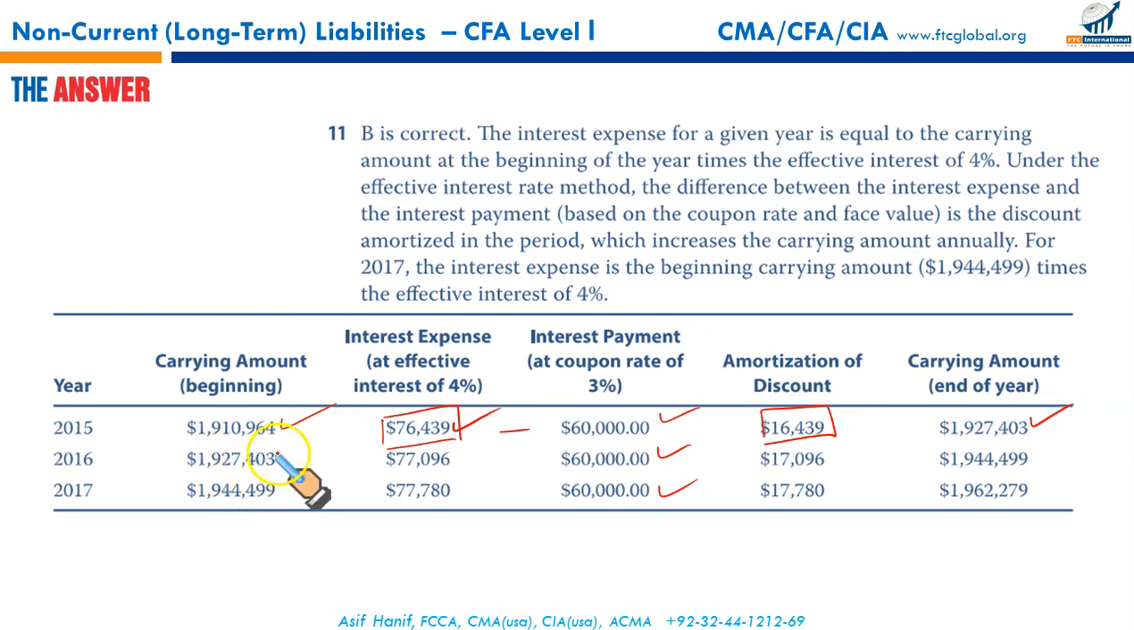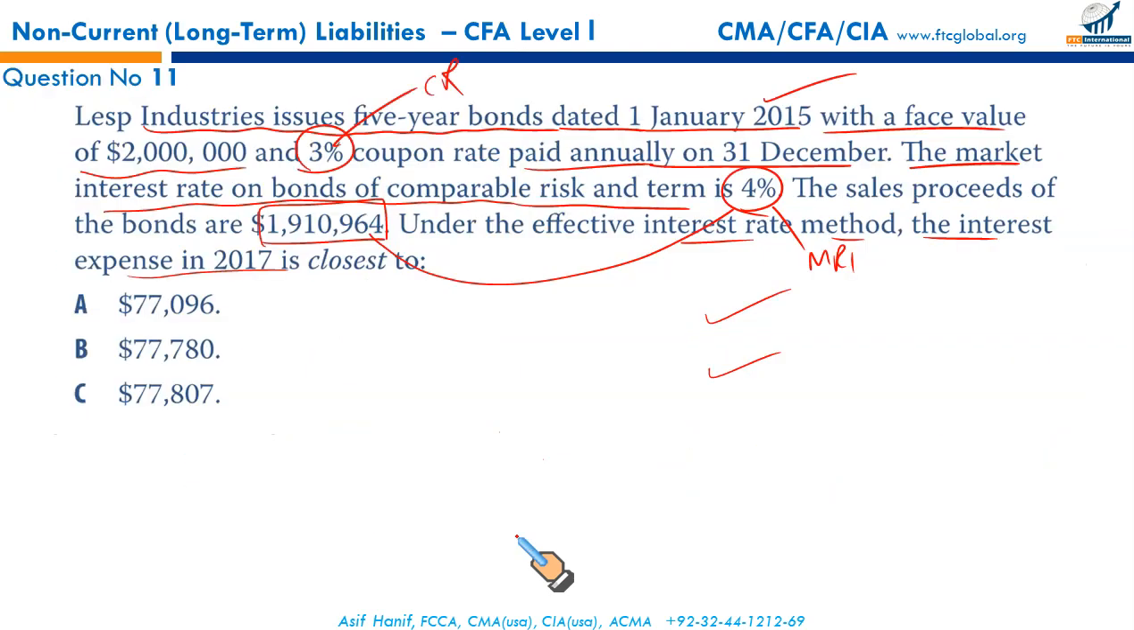Next year, this new balance, you'll multiply 4% with this new balance. This will be your interest expense that goes to income statement. This is what you have paid. The difference between these two is the discount amortized in 2016. This amount will be added to the carrying value of the bond. The bond now jumps to 1.944 million. This will be the balance at which we will charge expense next year. 1,944,499 times 4%. This is the expense in 2017. So you needed a table like this to calculate your interest expense in 2017. So that makes 77,780, B, your correct option. And B it is.